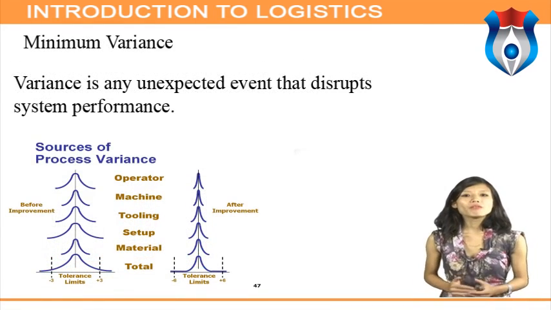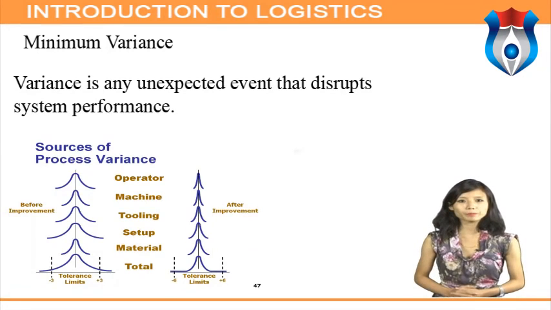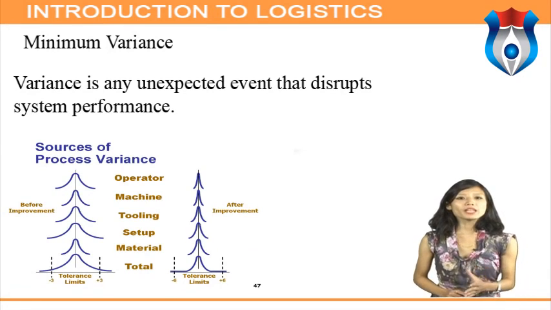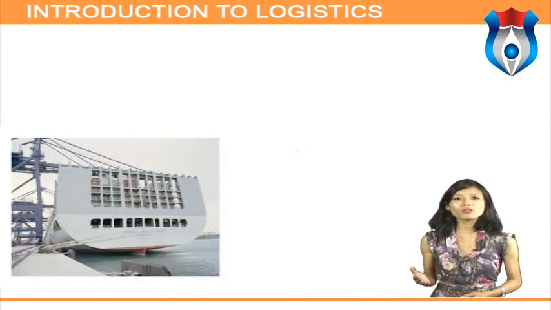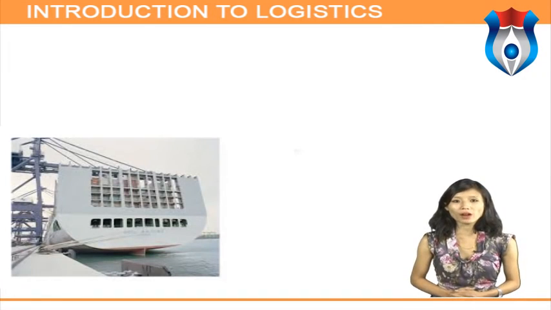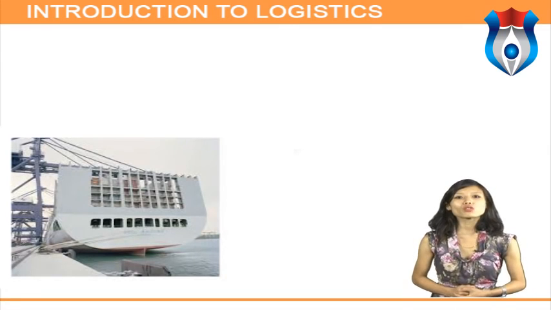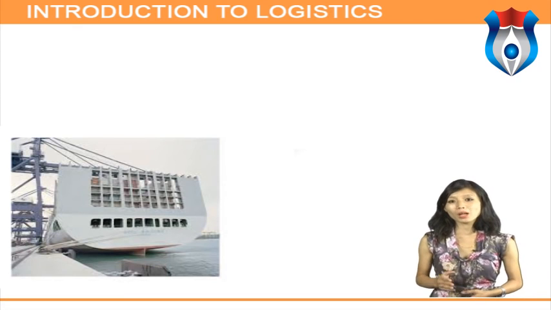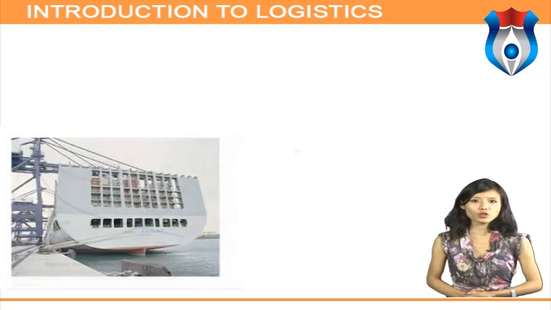Minimum variance. Variance is any unexpected event that disrupts system performance. Variance may result from any aspect of logistical operation. Potential reduction of variance relates to both internal and external operation. Operating areas of a logistical system are subject to potential variance. The traditional solution to accommodating variance was to establish safety stock inventory or use high-cost premium transportation.